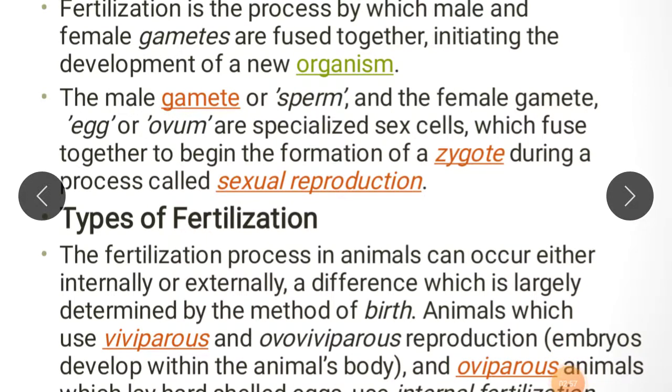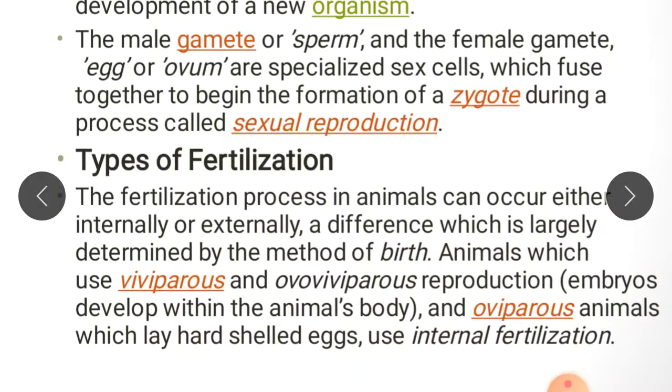Animals which use viviparous and oviparous reproduction, their embryos develop within the animal's body. Viviparous means these are the animals which give birth to the young ones. Oviparous animals also give birth to young ones, but they lay eggs, and after hatching the young come out of the mother's body. So in viviparous or oviparous animals, the embryos develop within the animal's body.